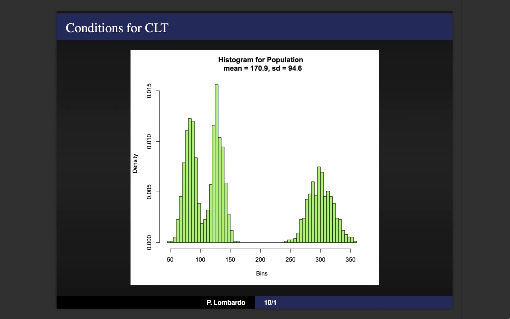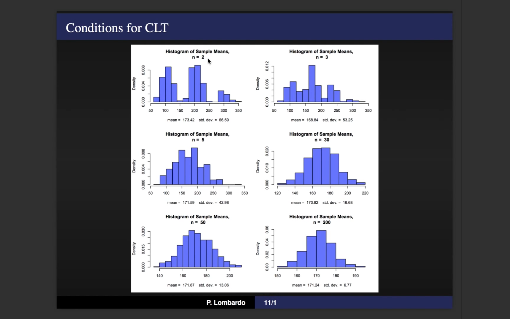So here's a population that I randomly created, and you can see it certainly doesn't have a normal distribution. It doesn't have one nice bell-shaped curve, and instead it seems to be trimodal. It has these 3 kind of random peaks inside of its population. So what I'm going to do is randomly select different groups of certain sizes and take a look at what the sampling distribution more or less looks like. Here's what we get. If we take samples of size 2, so only 2 people in a group, this is what the histogram, like in our previous visualization, ends up looking like when we generate lots of different sample means where our group size is 2.